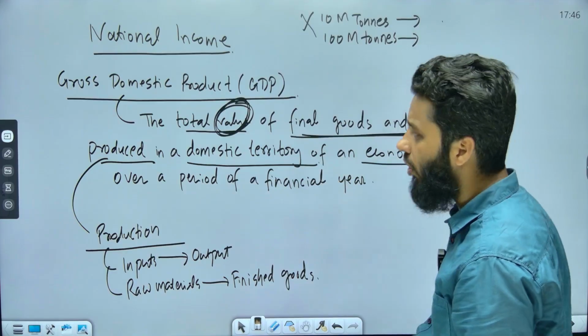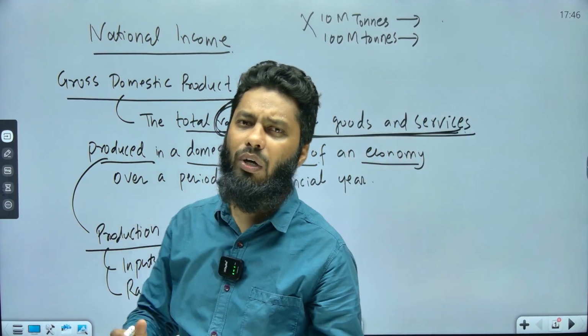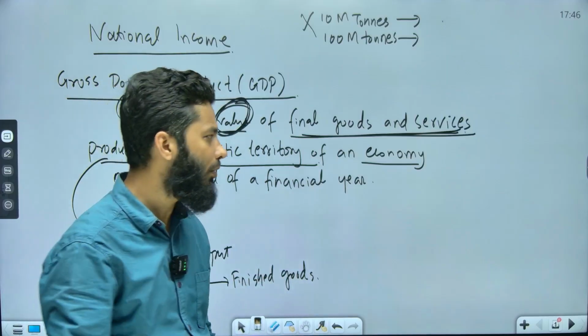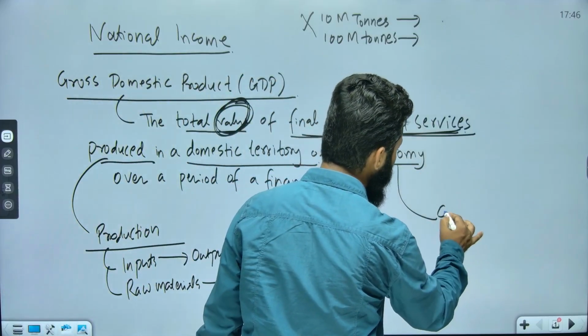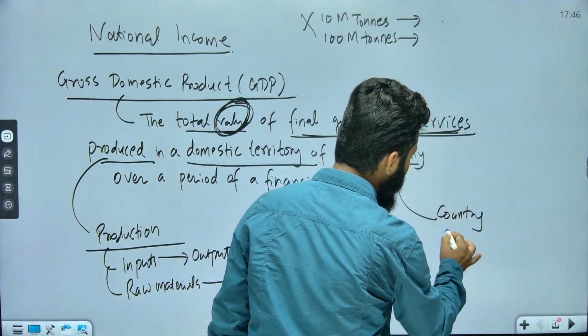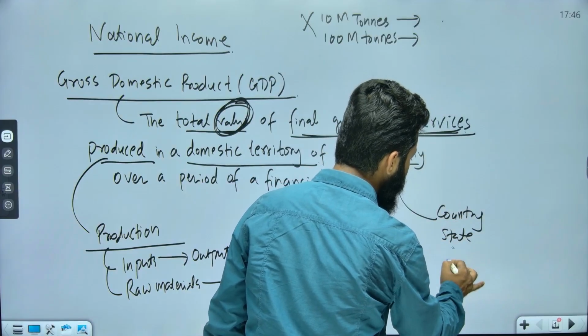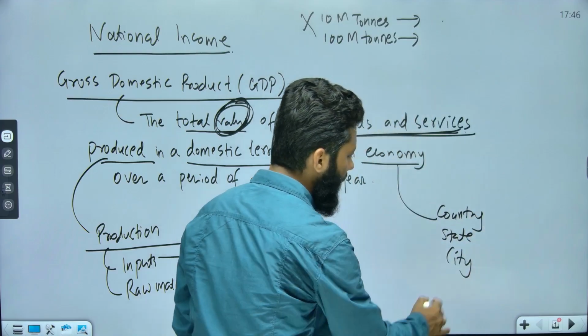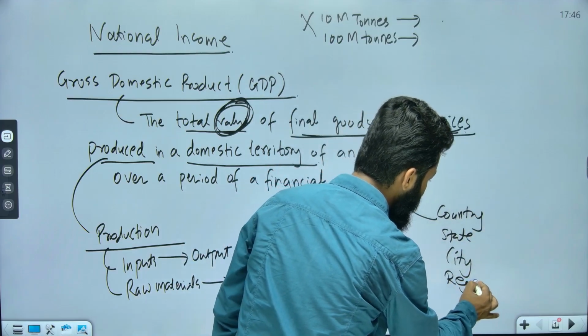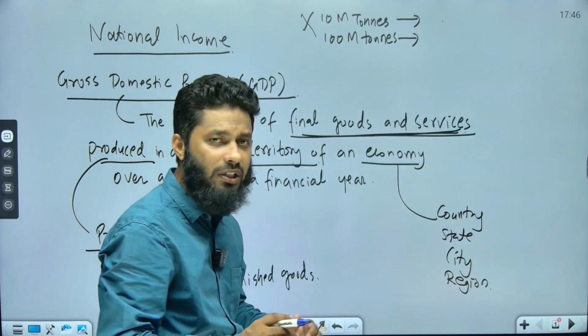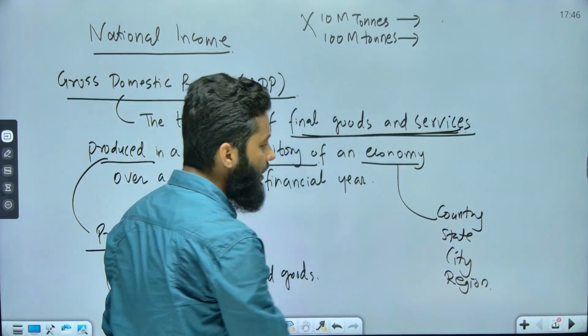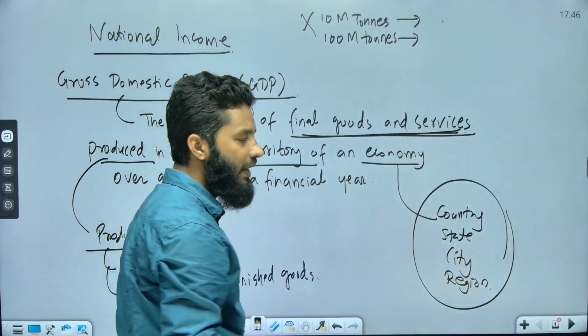Now, what is economy? Economy is related to a particular entity, right? For example, economy may be of a country, of a state, of a city, any local region. When you apply the principles of economics to any particular entity, we say it is an economy.